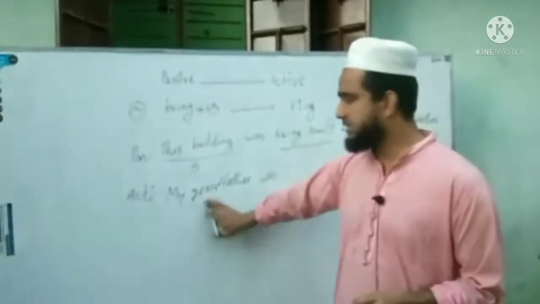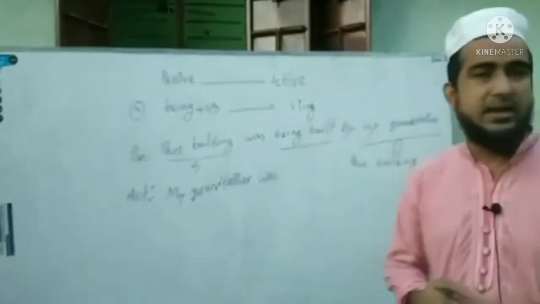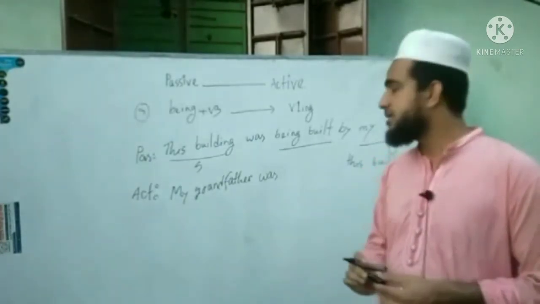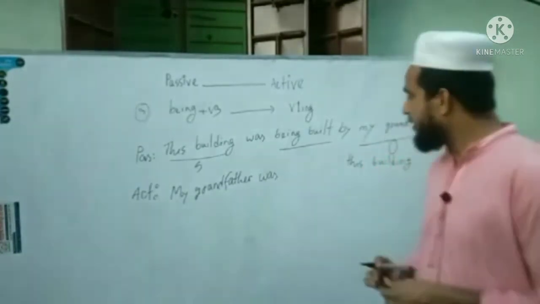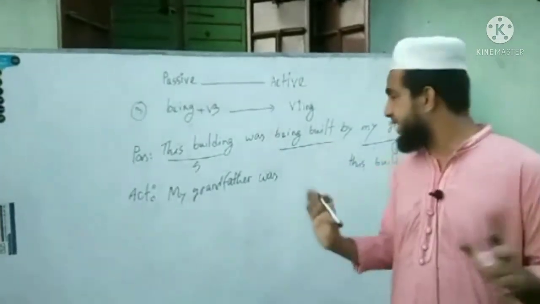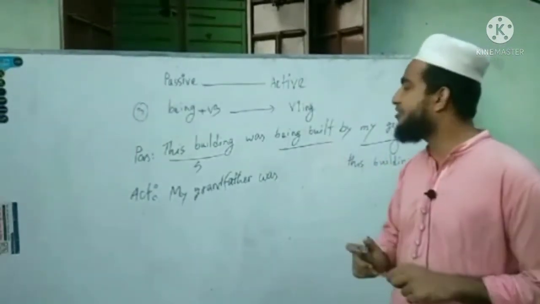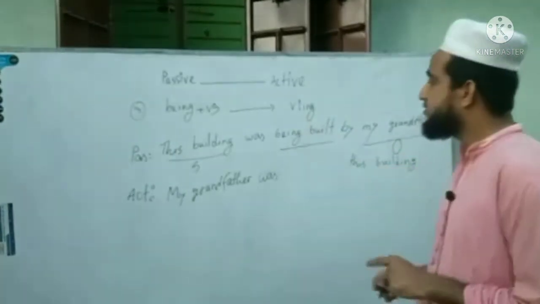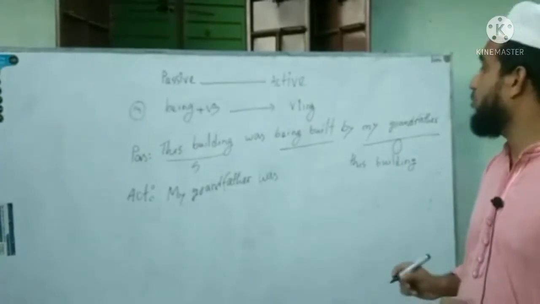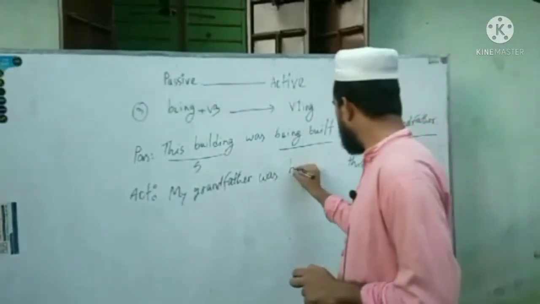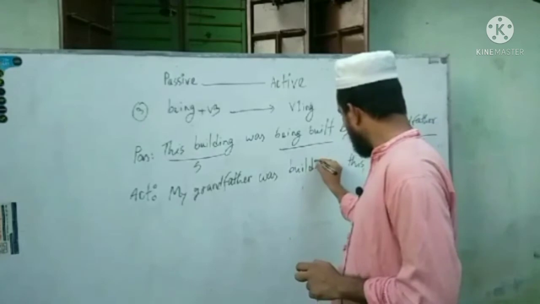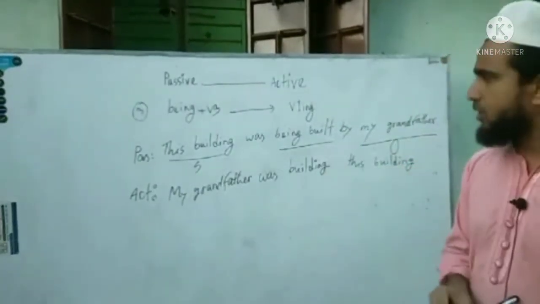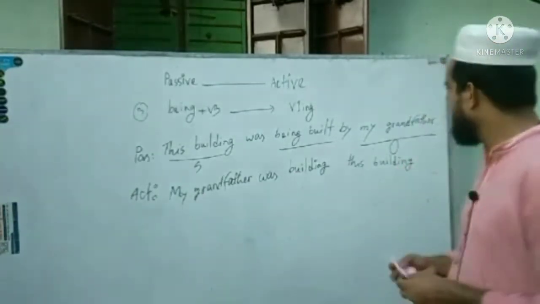It depends on the subject. If the subject is plural, then we will take were, and if the subject is singular, then we will take was. Now the main thing is being plus past participle form of verb, we will interchange it with verb 1 plus ing. So this will be, my grandfather was building this building. This is the third rule here. This is very simple, I think.